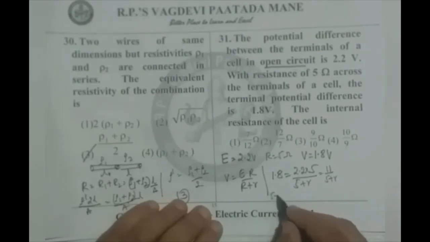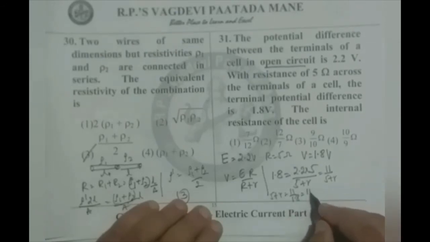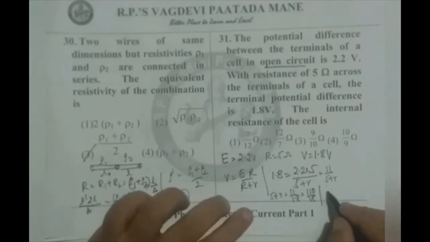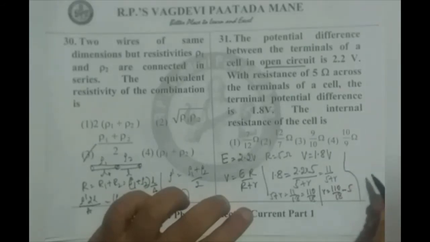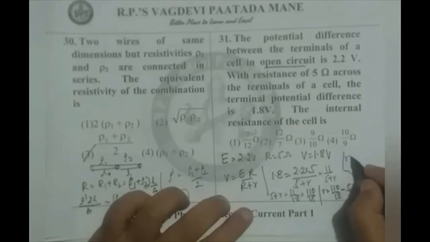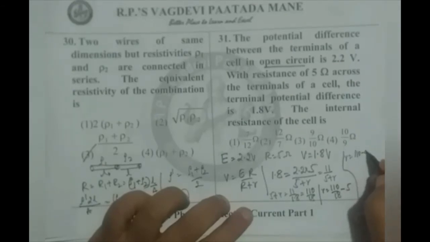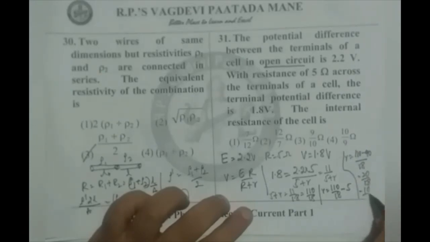Therefore, 5 plus r equals 11 by 1.8, which can be written as 110 by 18. Therefore, r equals 110 by 18 minus 5, which amounts to be r equals 110 minus 90 by 18. So 20 by 18, that is 10 by 9. Option 4 is correct.